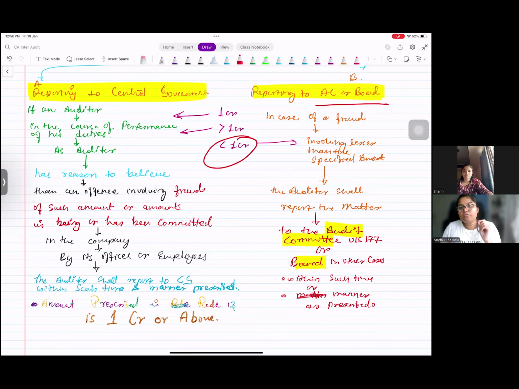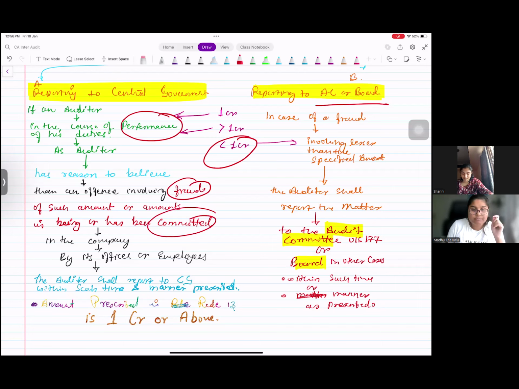Right? When will you find these kinds of fraud? During the performance of your duty as an auditor. You believe that an offense involving fraud of such amount has been committed in the company by its officers or employees. So this is the case where the fraud is committed in the company by the officer or employees.